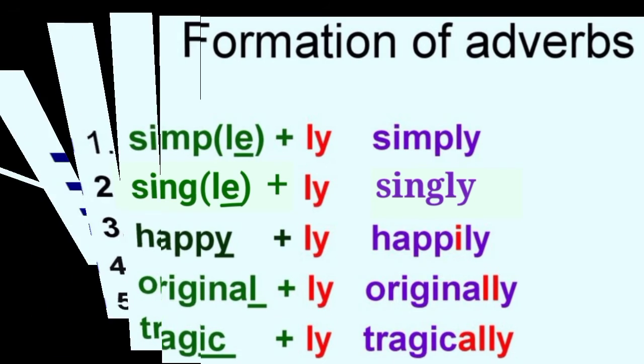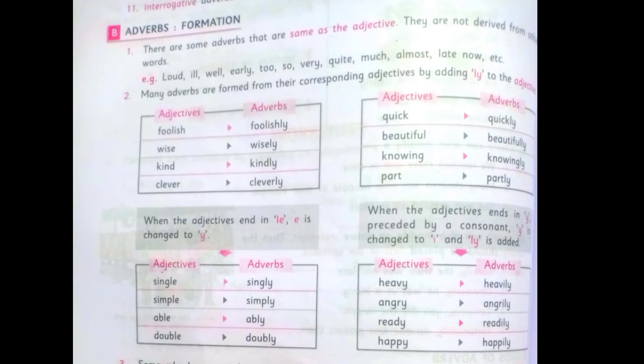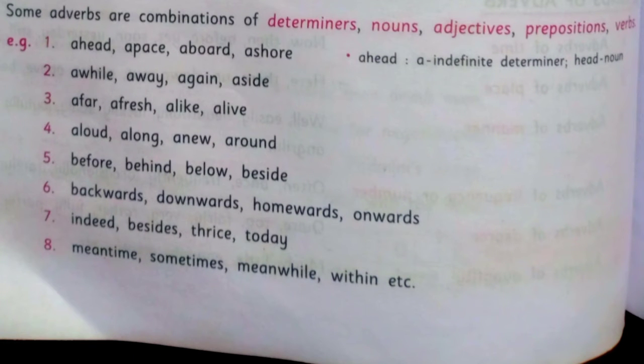On page number 70, some words are also given. The third point is related to combinations: some adverbs are the combination of determiners, noun, adjective, preposition, verbs. That means we have already seen these things, how the adverbs are modified into another part of speech, as a determiner, preposition, adjective, verbs, in the first video.